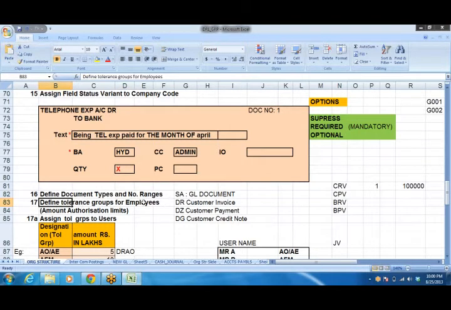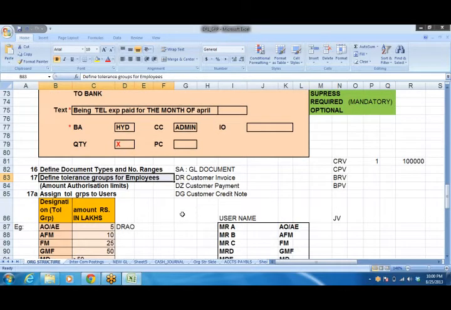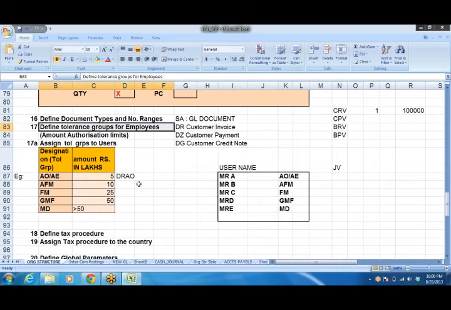Define tolerance groups for employees. What does this mean? Define tolerance group means amount authorization limits. How much will the system tolerate? Say, for example, one accounts officer is there, AO or AE, accounts executive.